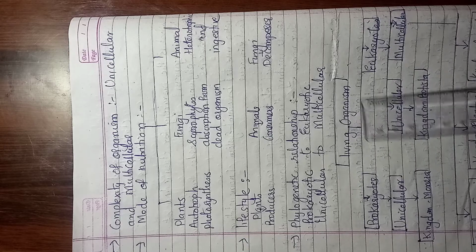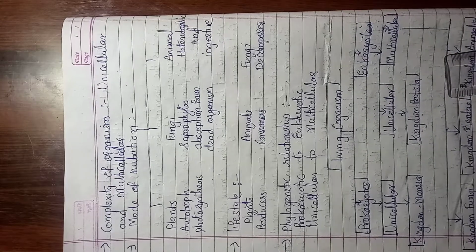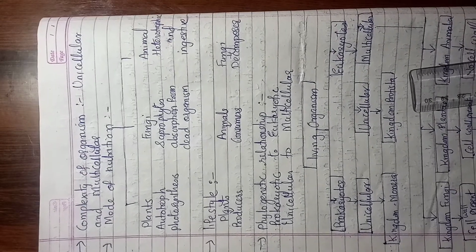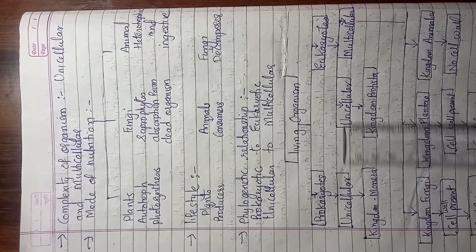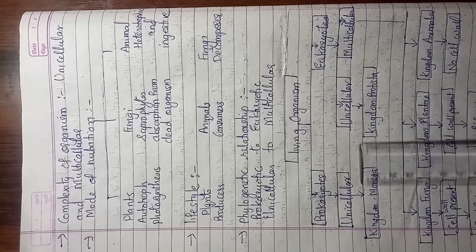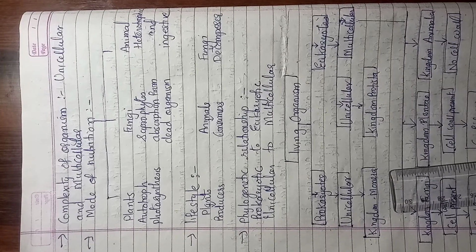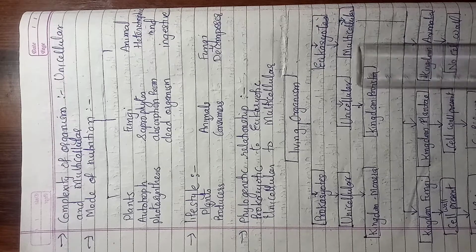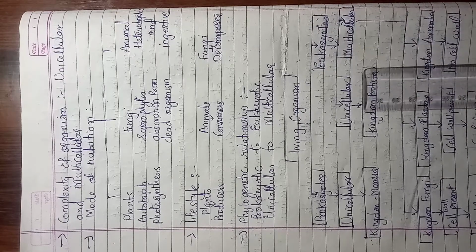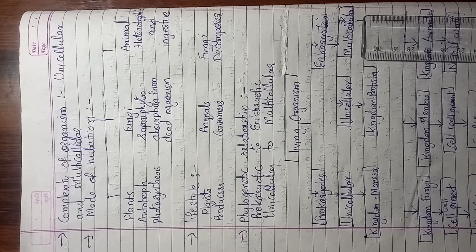Now, classification in the form of a table. Living organisms are first divided into two: prokaryotes and eukaryotes. Prokaryotes are unicellular, and the example is Monera. Eukaryotes may be unicellular as well as multicellular.